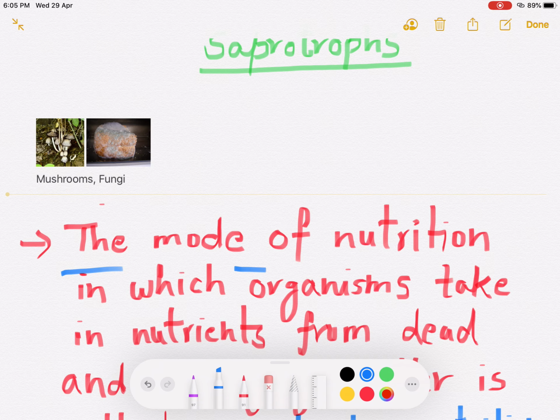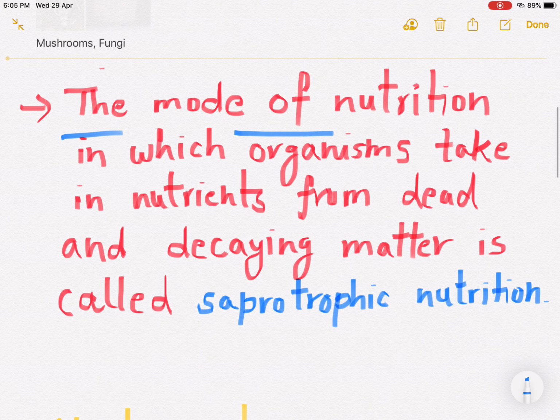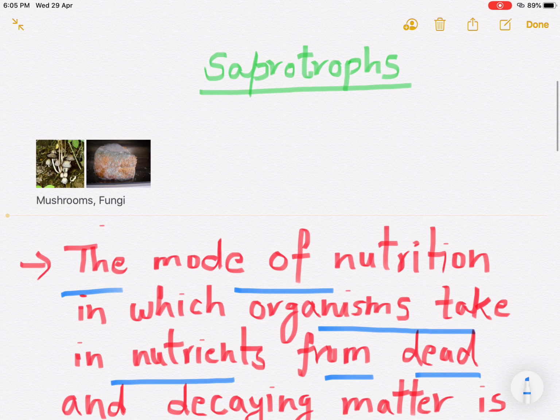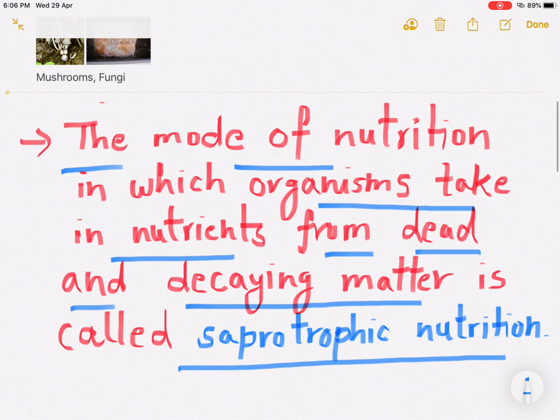The mode of nutrition in which organisms take in nutrients from dead and decaying matter is called saprotrophic nutrition. The organisms that use this mode of nutrition are called saprotrophs. Examples are fungi and mushroom, because they get nutrients from dead and decaying matter.